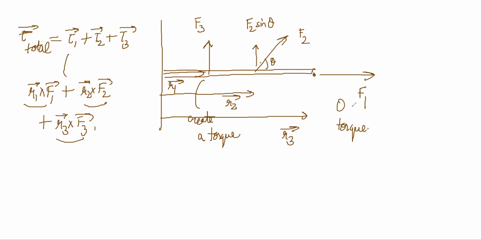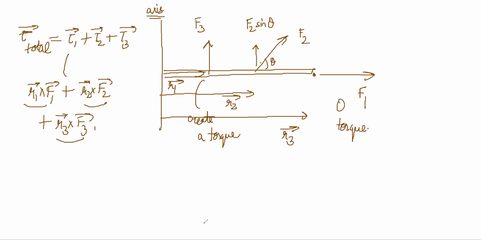So in calculating torques, just be careful about the axis and do your R cross F for each force. Write the R vector, write the F vector, and do the cross product, you will get the torque.